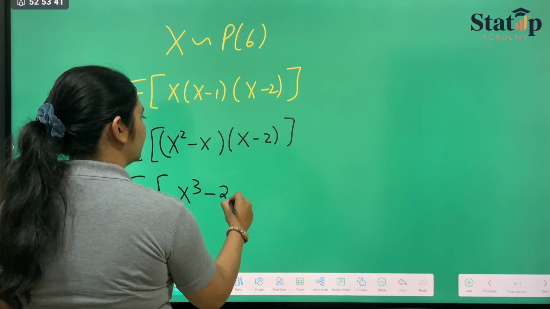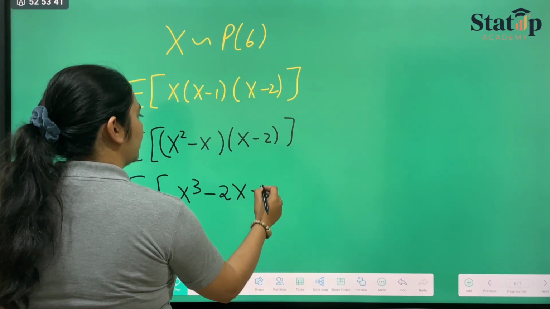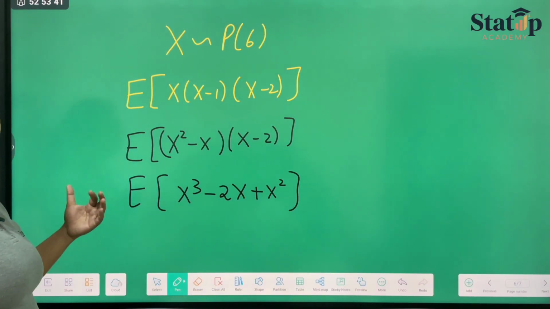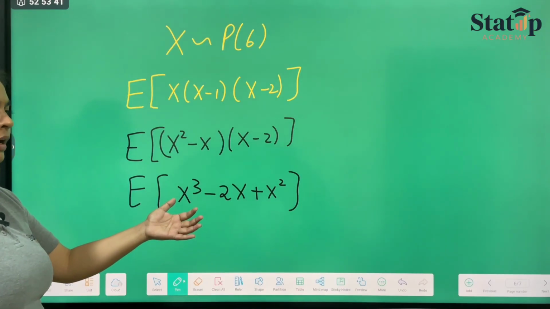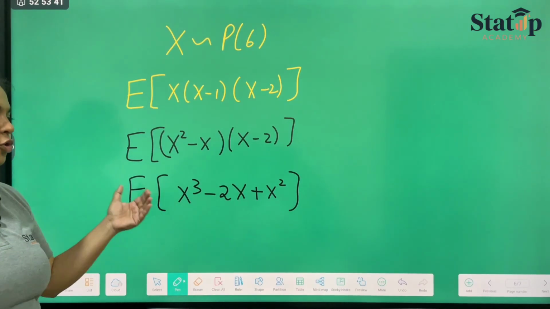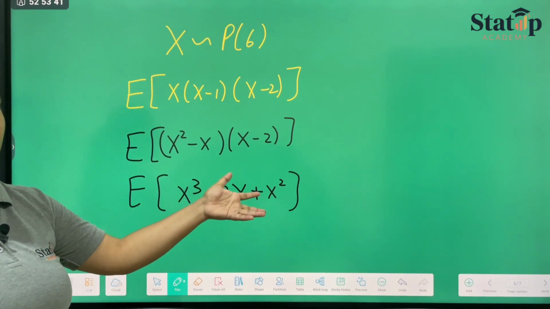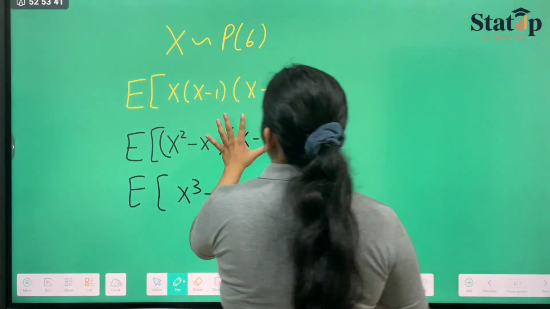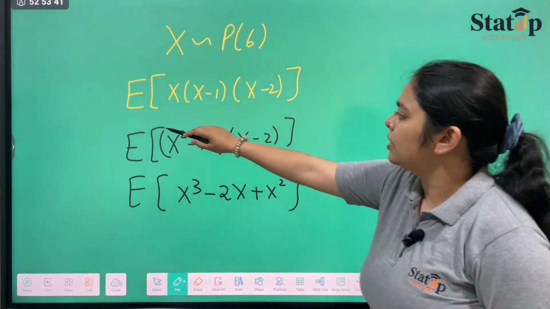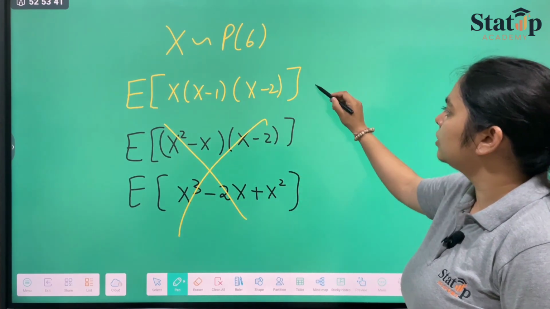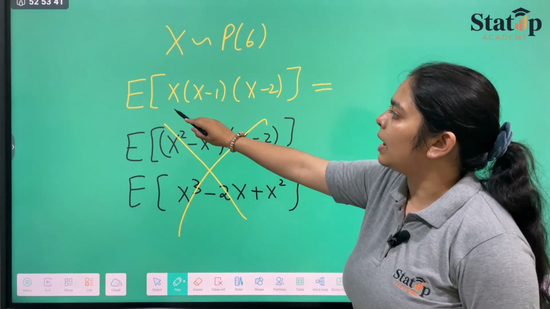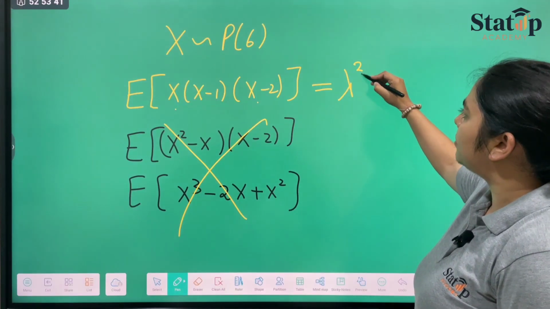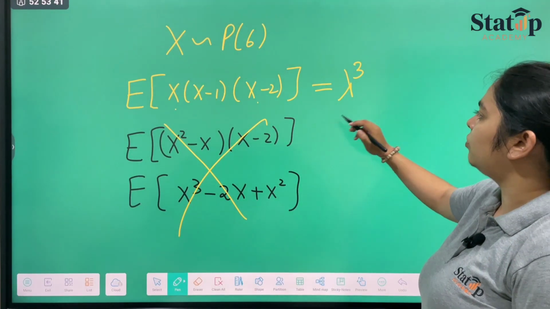x cube minus 2x plus x square. Then you will simplify them independently. Expectation of x cube, expectation of 2x, expectation of x square, and that will consume more time. So this is not recommended, to save time. But if you know this property, this is 1, 2 and 3, so it is the value of lambda cube, unbiased estimator of lambda cube.